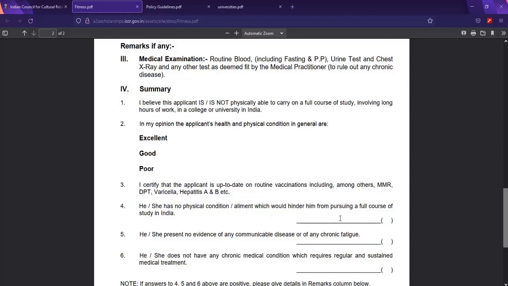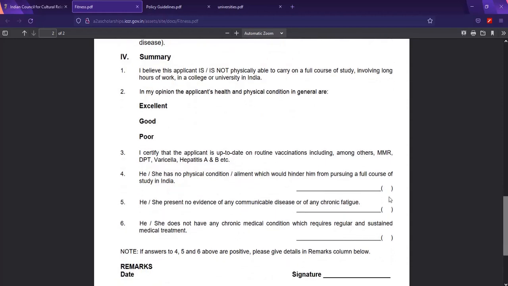He or she will strike out he or she as appropriate. He has no physical condition or ailment which will hinder him from pursuing a course of study. Or otherwise, the person can just write this here, he or she. The same thing applies here.